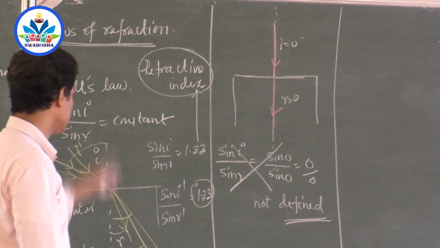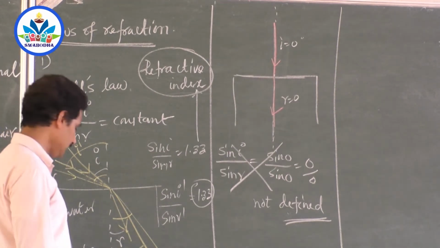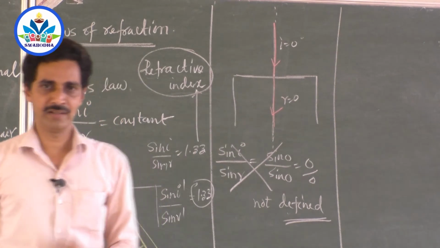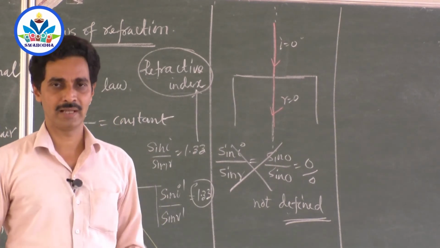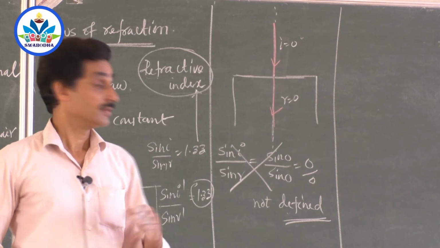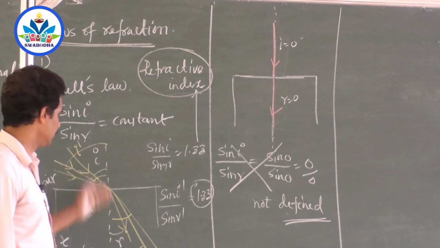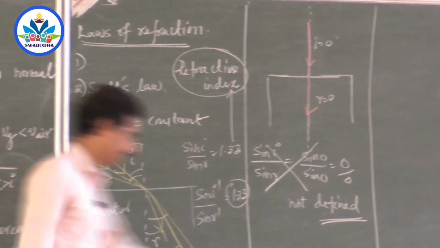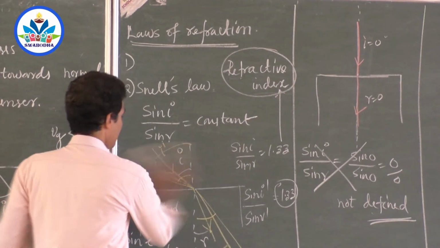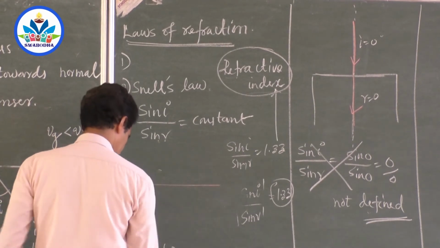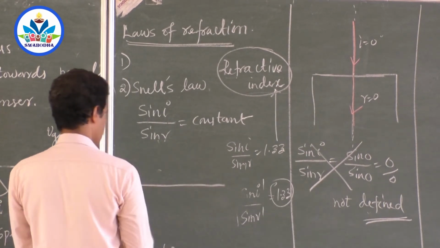Okay, now coming to the refractive index. What do you mean by refractive index? If you are asked to define refractive index, the same definition you can take, Snell's law. When a ray of light travels from one medium to another, the ratio of sine of the angle of incidence to the sine of angle of refraction is always a constant.